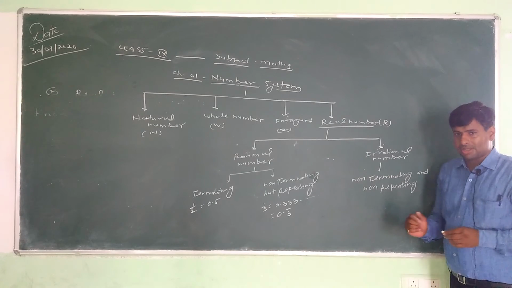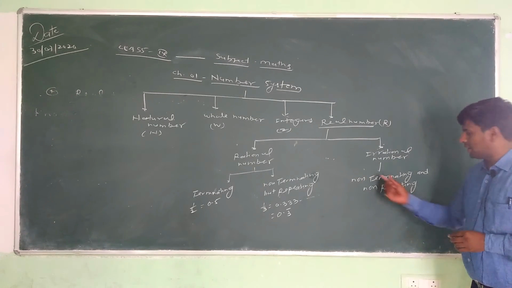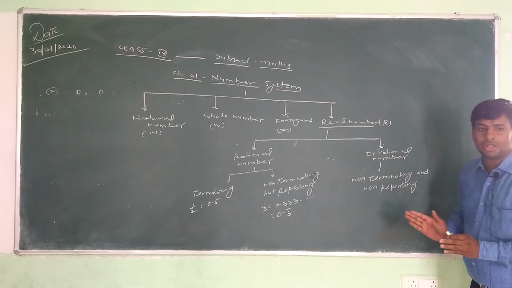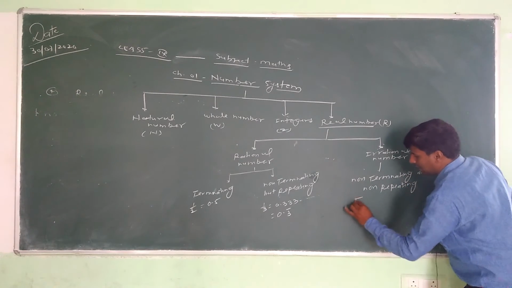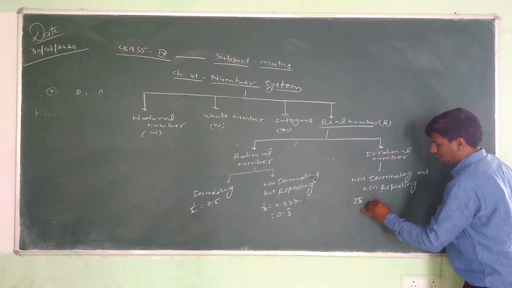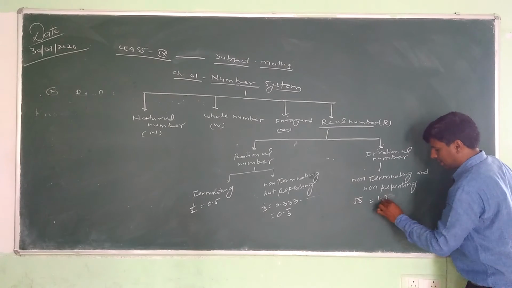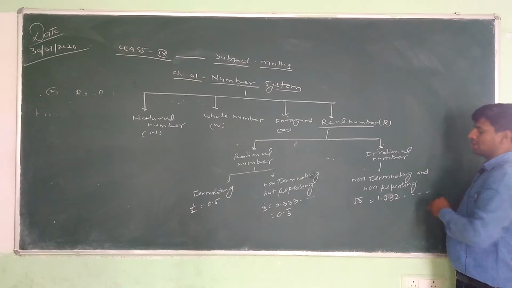An irrational number has only one condition, that it is non-terminating and non-repeating, meaning we cannot get remainder 0. For example, root of 3, what is the value? 1.732 and so on.